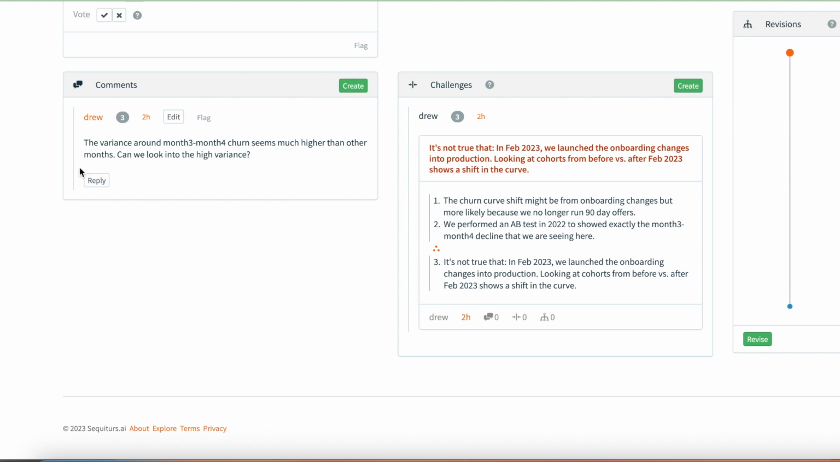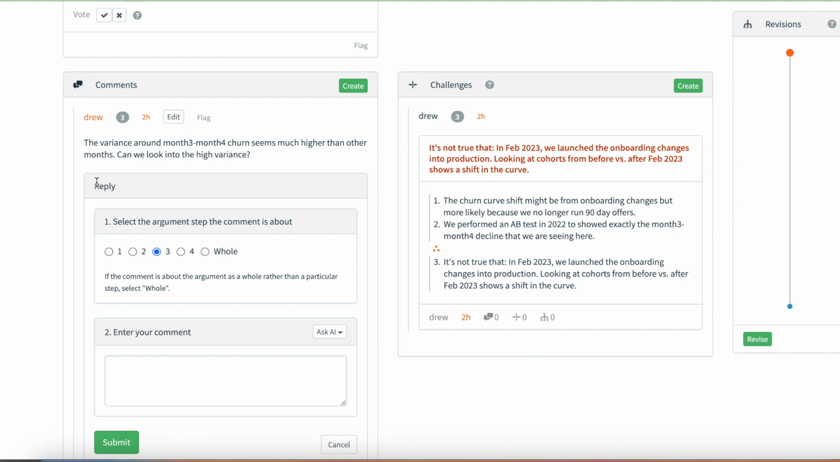Or we can also engage in comments, respond to this prompt, or maybe further perform some analysis to answer this question. We can pose questions to AI as well.